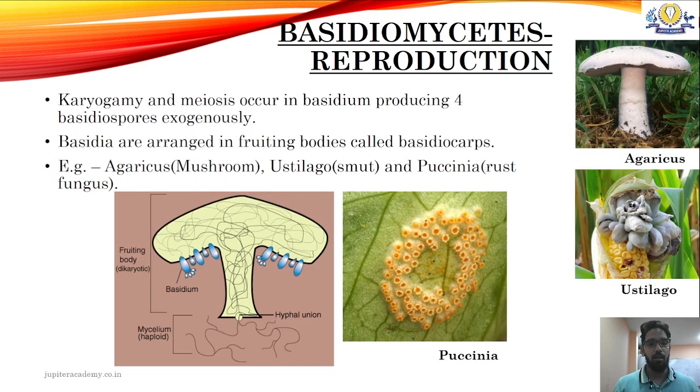Coming to the three steps in sexual reproduction. Sexual reproduction in fungi follows three steps. We have plasmogamy, we have karyogamy, and we have meiosis. Here, after the plasmogamy, the karyogamy and meiosis occur in the basidium, producing four basidiospores exogenously, as discussed in the previous slide. Basidia are arranged in fruiting bodies called basidiocarp. As I said, the fruiting body of the Basidiomycetes is called basidiocarp. Examples for Basidiomycetes include your Agaricus, which is your mushroom. We have Ustilago, which is smut, and Puccinia, which is rust, both parasitic fungi.